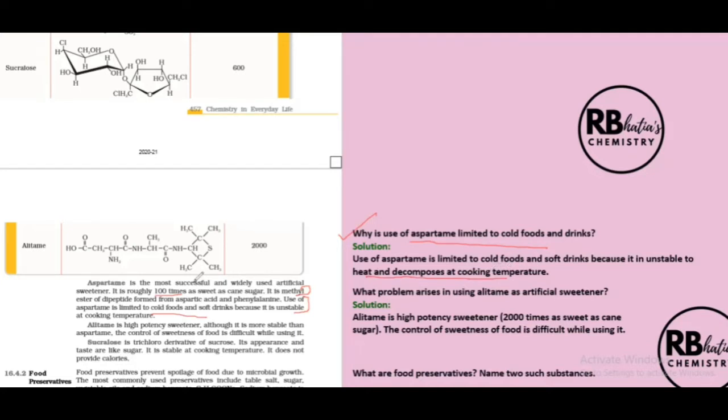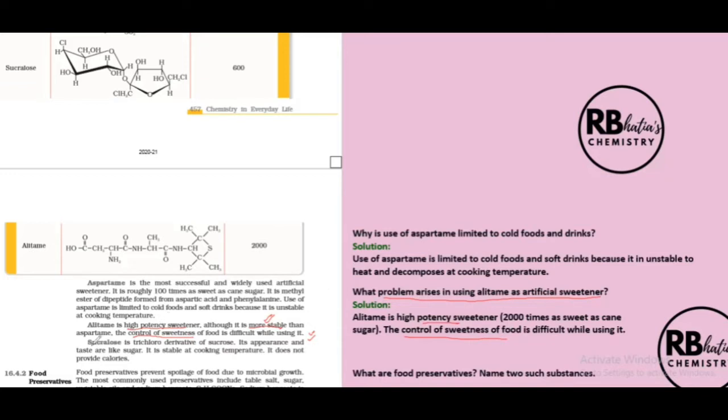The next one is alitame. Alitame is a high potency sweetener. The disadvantage of this is it is difficult to control the sweetness of food with this sweetener. But what is the advantage? It is more stable than aspartame. Its advantage is it is more stable than aspartame, and its disadvantage is it is difficult to control its sweetness. So, what problem arises in using alitame as an artificial sweetener? Its sweetness cannot be controlled easily.